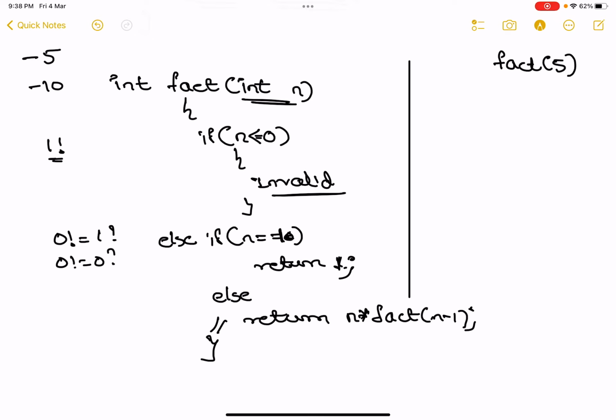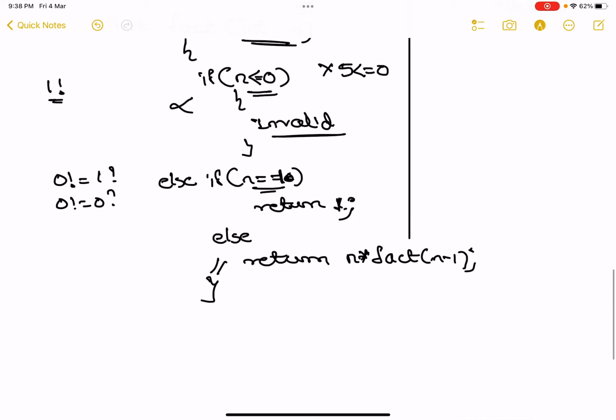In fact of 5 ni call chesa. So when fact of 5 comes here, see the first condition. Is 5 less than or equal to 0? Condition fail avutundi. This particular segment won't be executed. Next condition. Is 5 is equal to 1? Even this condition is gonna fail.